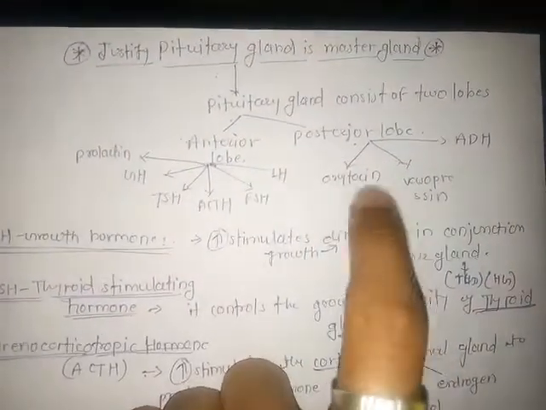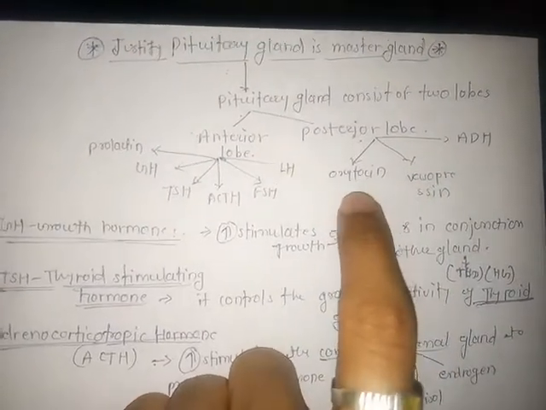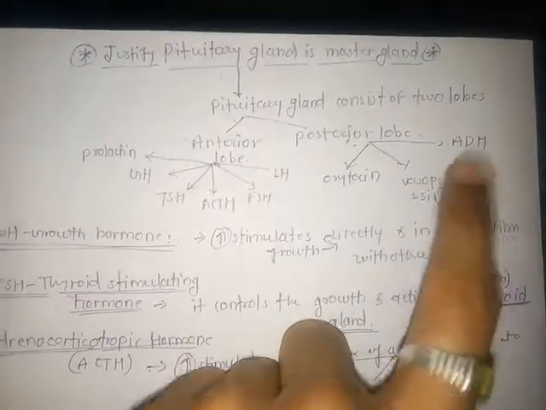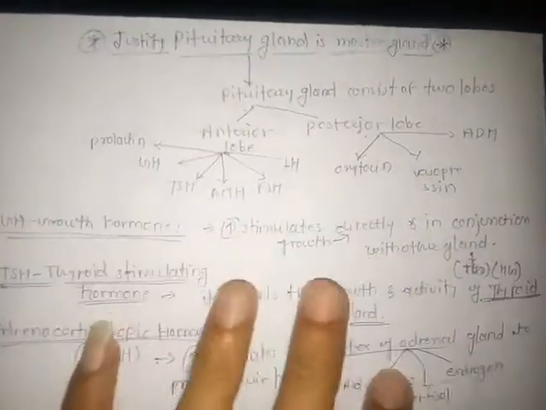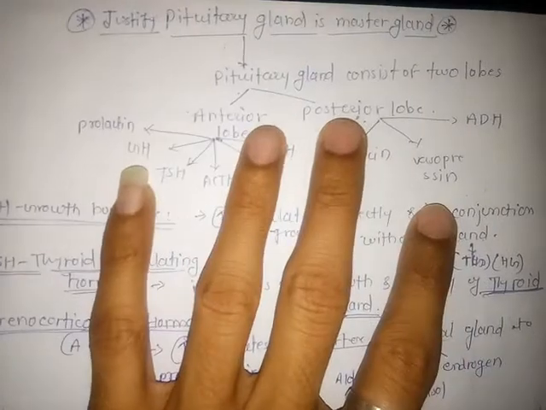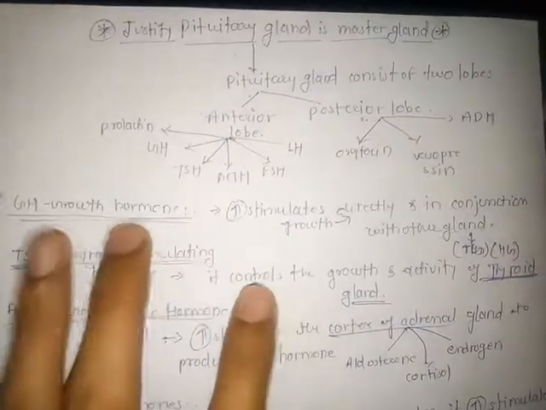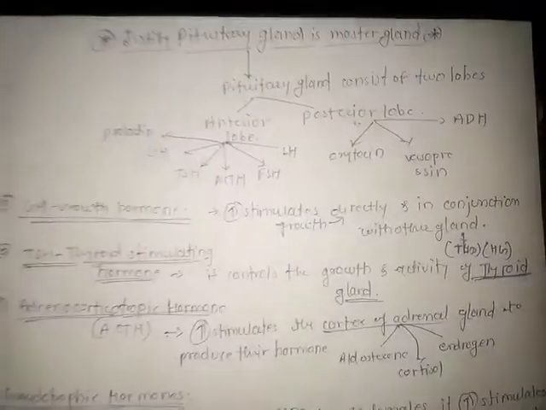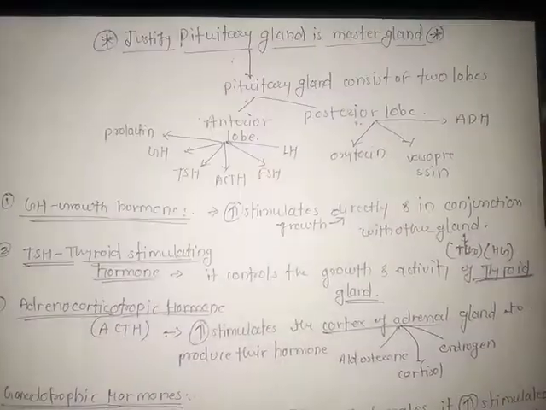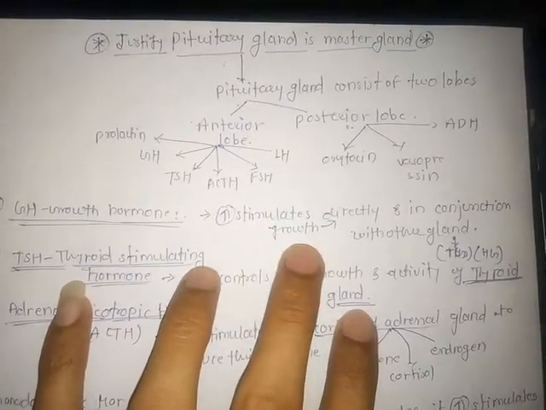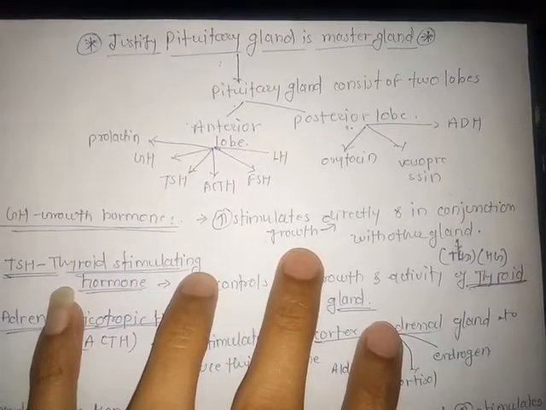The posterior lobe releases two hormones: one is oxytocin and the second is antidiuretic hormone, also called vasopressin. So these are the hormones secreted from the anterior and posterior lobes of the pituitary gland. Let's start one by one with growth hormone. Growth hormone is released from the anterior lobe of the pituitary gland. What is the function of this hormone? It stimulates growth directly and in conjunction with other glands.